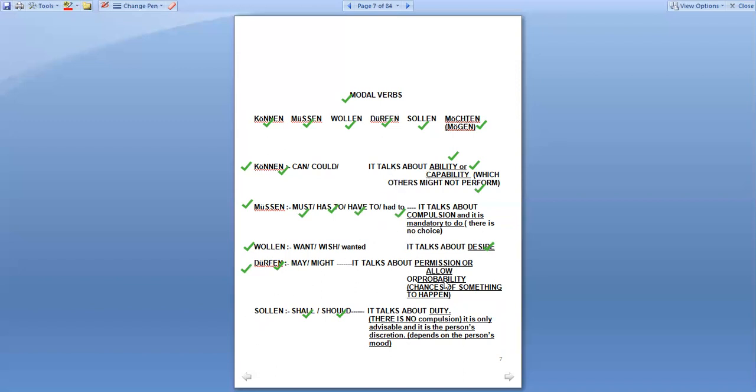So you must remember all these keywords before proceeding further, right? Können, can or could, shows ability. Then we have müssen, must, has to, have to, had to, it shows compulsion, mandation. And then we have wollen, want, wish, desire. And then we have dürfen, may, might, probability, or permission, allowance. So all these are the keywords for the modal verbs in German. Okay, let's proceed further.